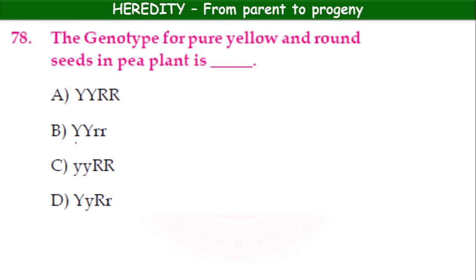Then capital Y, small r, option B. Option C, small y, capital R. Then option D, capital Y, capital R, small r. Okay, the genotype for pure yellow and round seeds. Here the first one, capital Y, capital R, pure means homozygous.